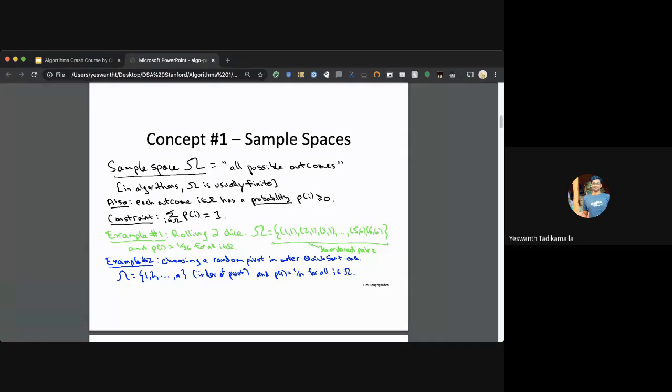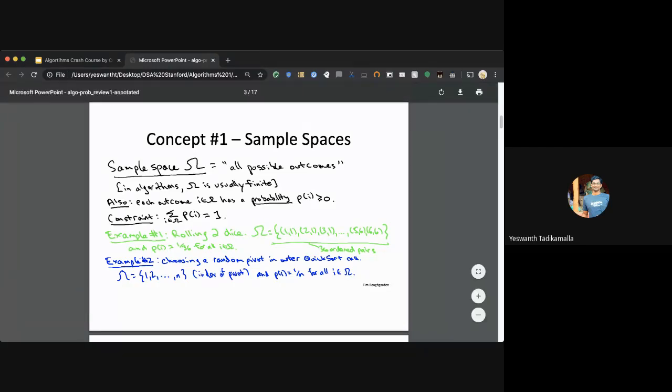That's basically saying we are covering all the possibilities of the sample space with the sum of the probabilities of each event that is possible. For example, when we are rolling 2 dice, the sample space is number 1 on the first dice, number 1 on the second dice, 2 1, 3 1, and so on. This is all called the sample space. Sample space is basically all the possible outcomes.